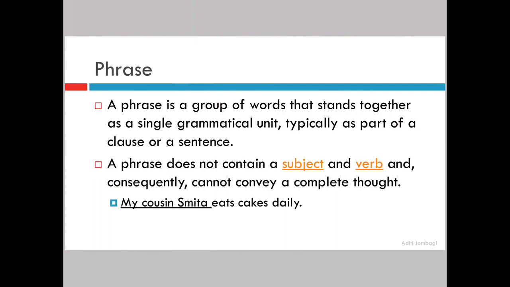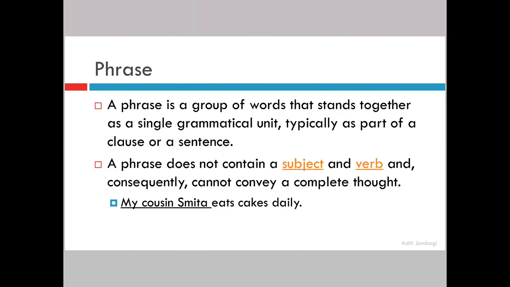A phrase is a group of words that stands together as a single grammatical unit, typically as a part of a clause or a sentence. Okay. Just let us quickly remember what was a sentence. The definition of a sentence is also similar. It was what? It is a group of words that makes complete sense, right? But here what we are seeing is a phrase is a group of words that is standing together as a single grammatical unit. It is a group of words that is together and it is a part of a clause or a sentence. So it is not a complete sentence. It is a small part of a sentence.